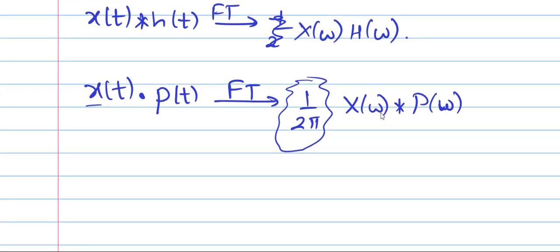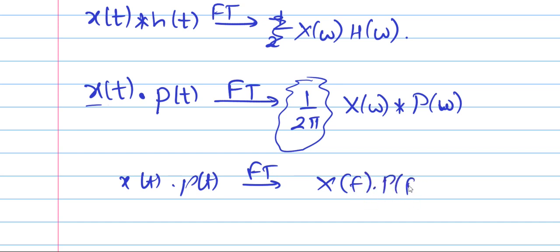If I have variable f, then simply x of t into p of t, Fourier transform is X of f convolution P of f. To this point we will come later on. So here the factor 1 by 2 pi is not there. Okay, this we will come afterwards.